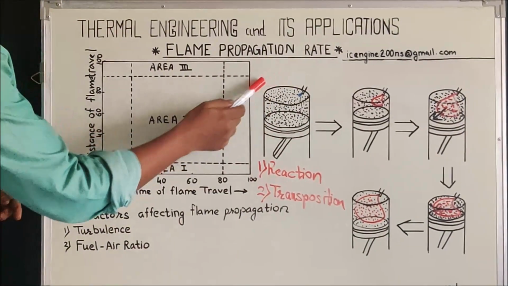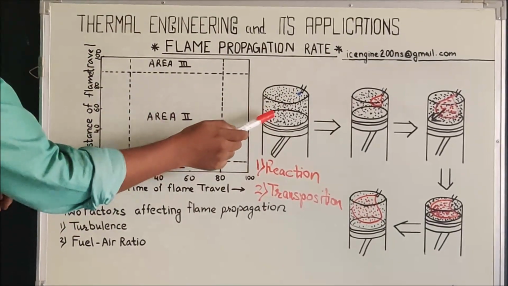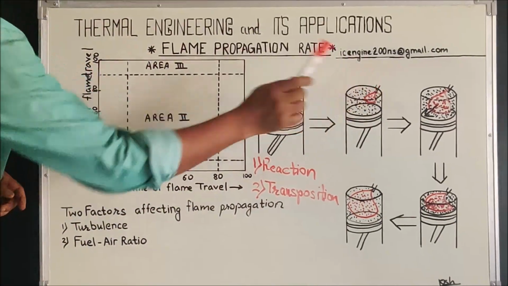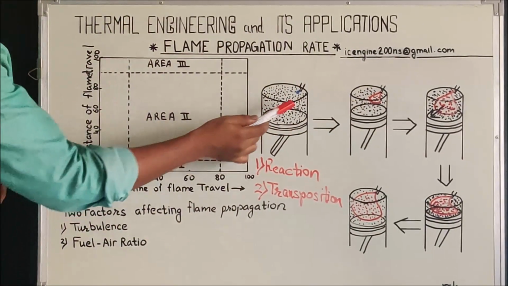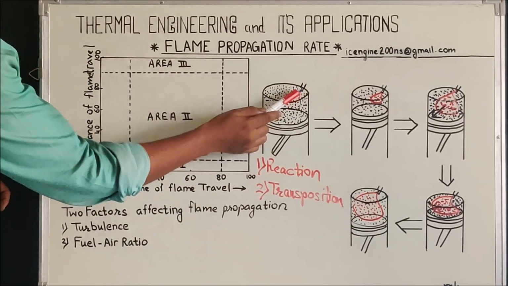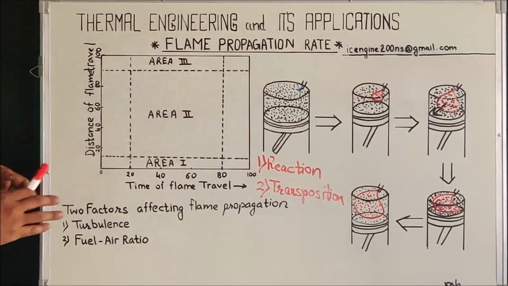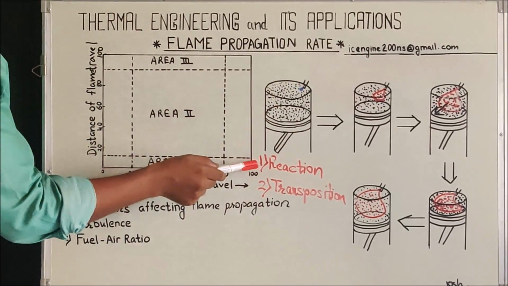So when we consider the initial stage over here, if you see it very clearly, black dots represent the unburnt charges and the red dots represent the burnt charges. So in the first case, compared to the nucleus that is formed, the amount of unburnt charges is very high. Now this is going to have an effect on the reaction rate.